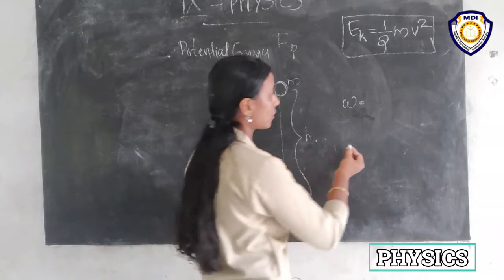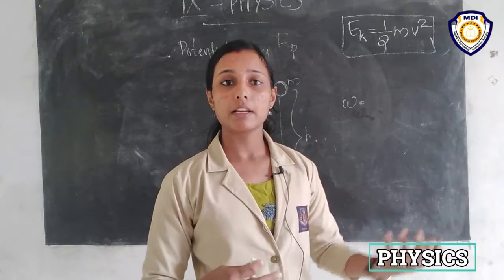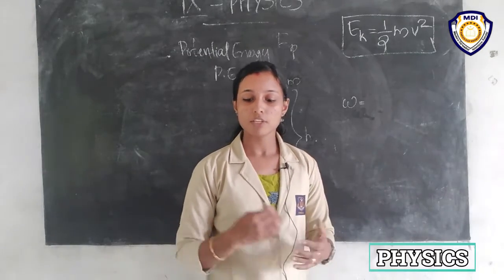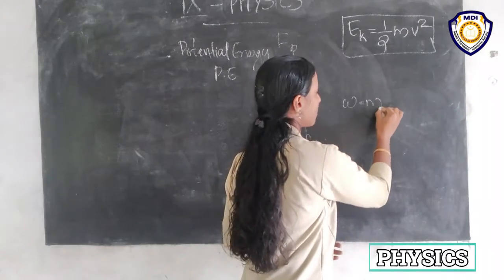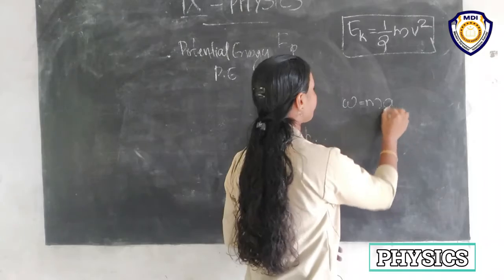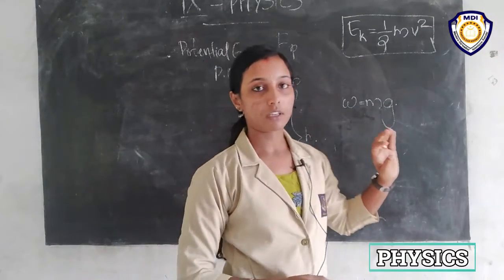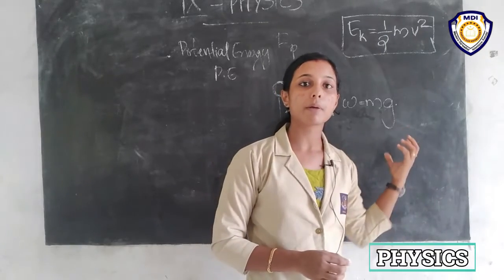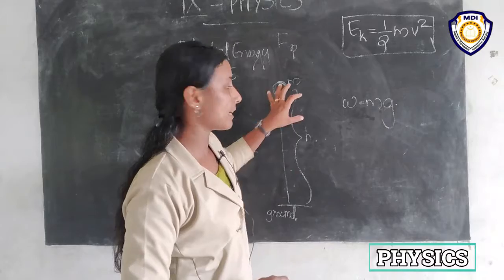From the previous lesson, we know that the weight of the object is equal to the mass of that object into the acceleration due to gravity, right? So the weight of this ball is equal to mg. This is the minimum force needed, and so the minimum amount of work to be done on this ball to raise it to a height h.